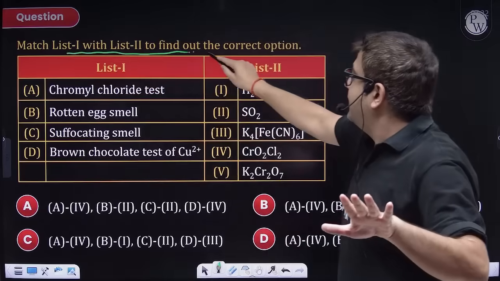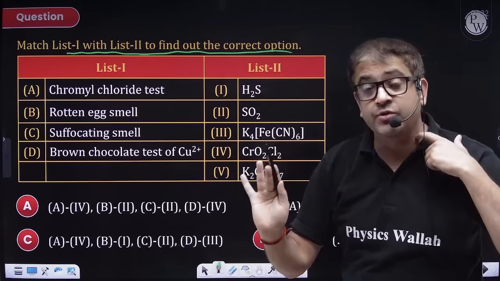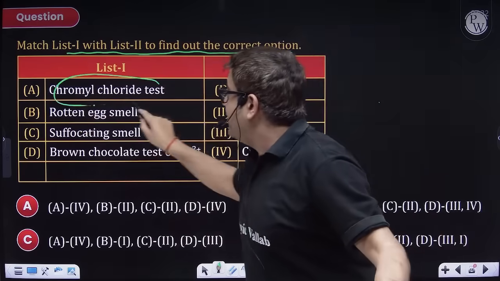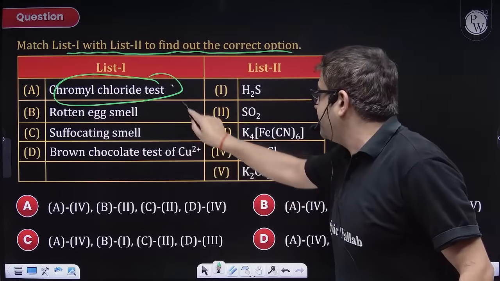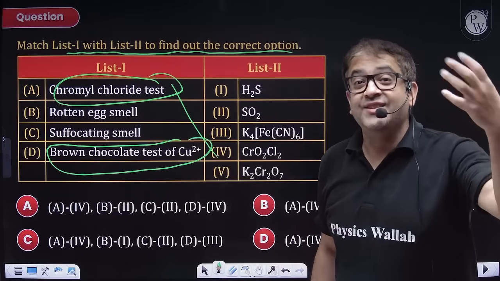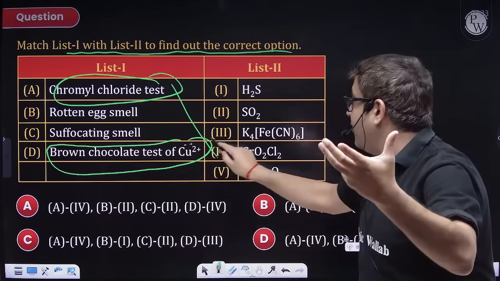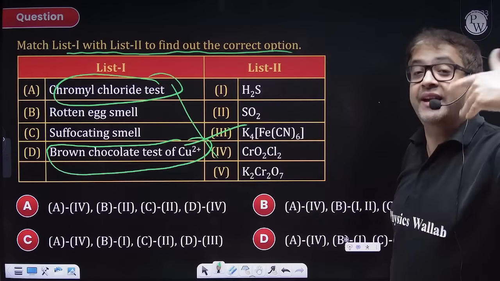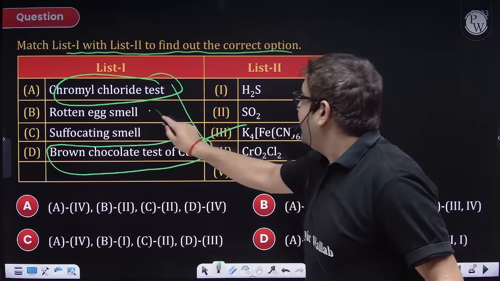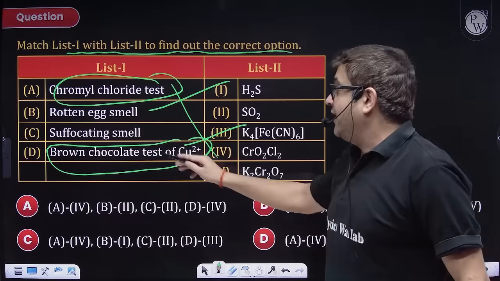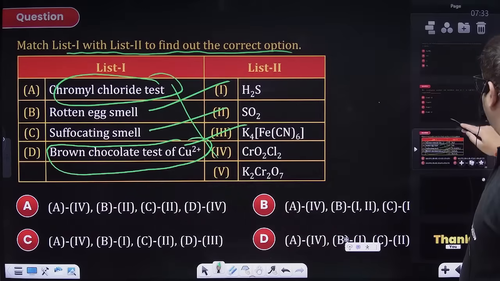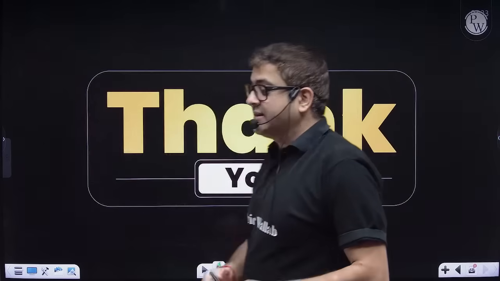Match list 1, list 2. A very famous question, beta. NTA April attempt has also asked it, JEE has asked. Chromyl chloride is beautiful red colored vapors of CrO2Cl2. Everybody knows it. Chocolate brown ppt, that test of cupric ion, is given by potassium ferrocyanide. So all the ferrocyanides, these complexes form that beautiful red color. Rotten egg smell is of H2S, and suffocating smell is of SO2. So proportionally you can obviously attempt your answer.